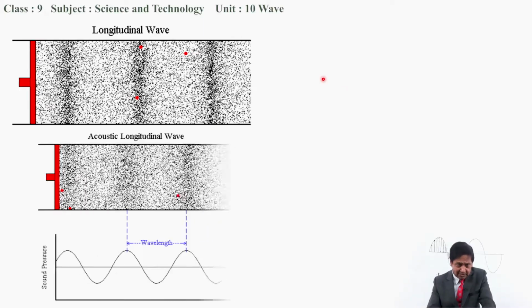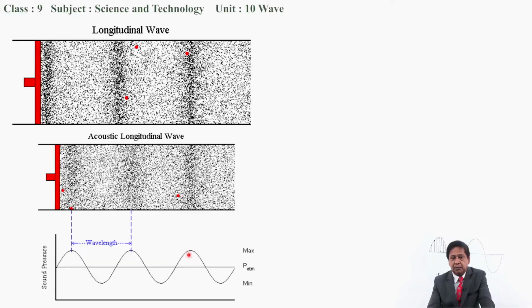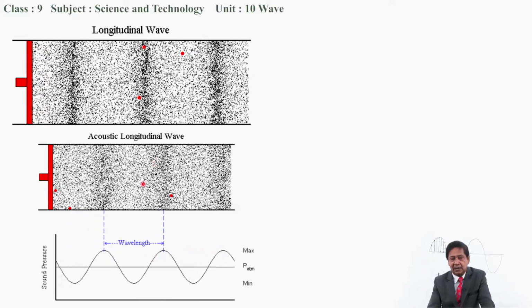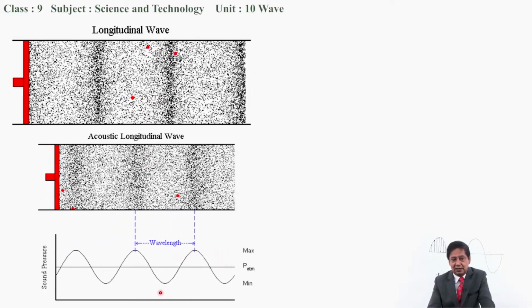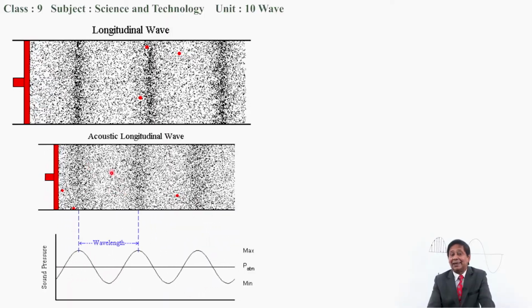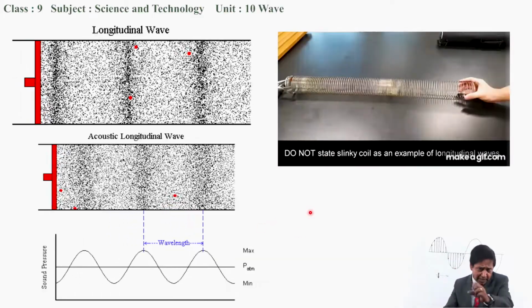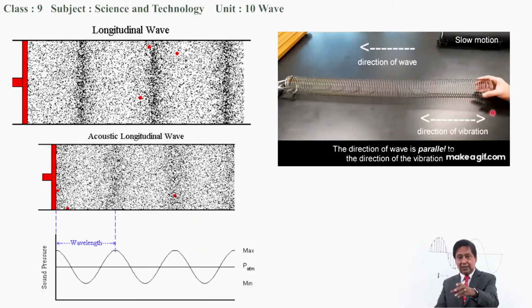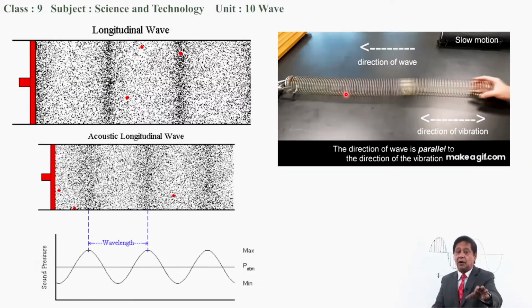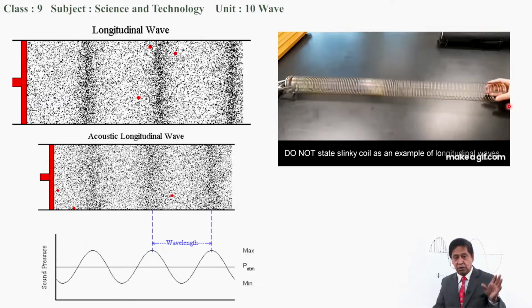We can understand this in another way also. Compression can be taken as the peak position of the wave, and rarefaction as the downward peak position of the wave. This can also be understood with the help of a spring. Look at this. The spring or slinky coil itself is not the longitudinal wave.